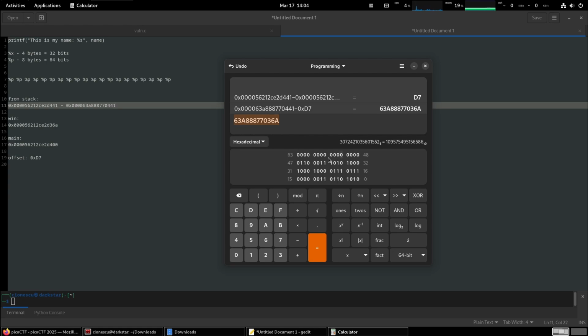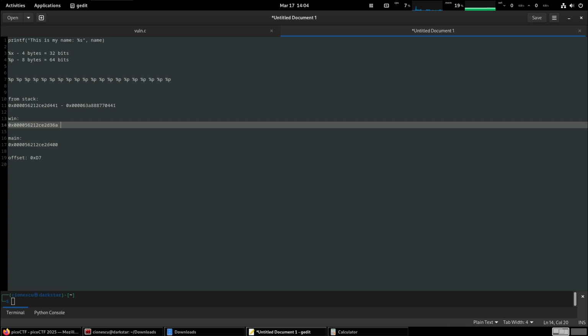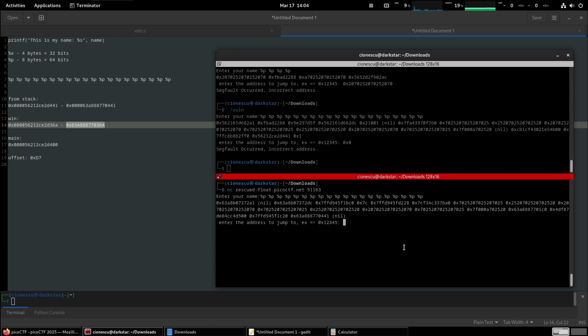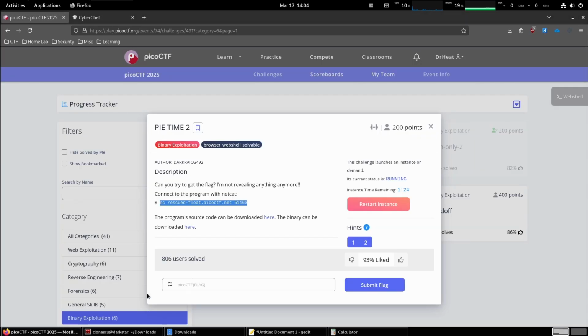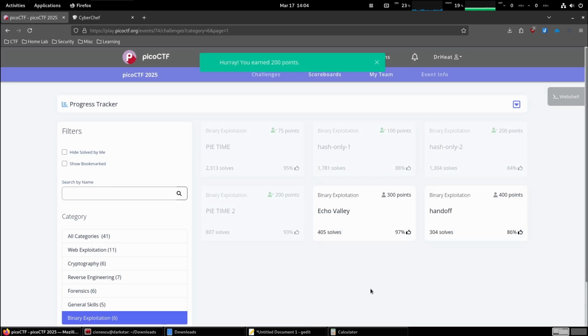And if we did everything correctly, this should be the address of win. And there we have it. PIE shouldn't leak. Submit the flag, and there we go.